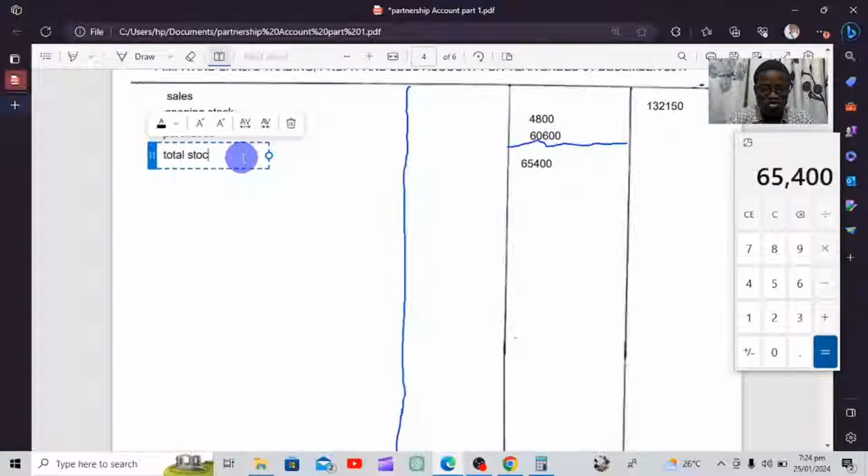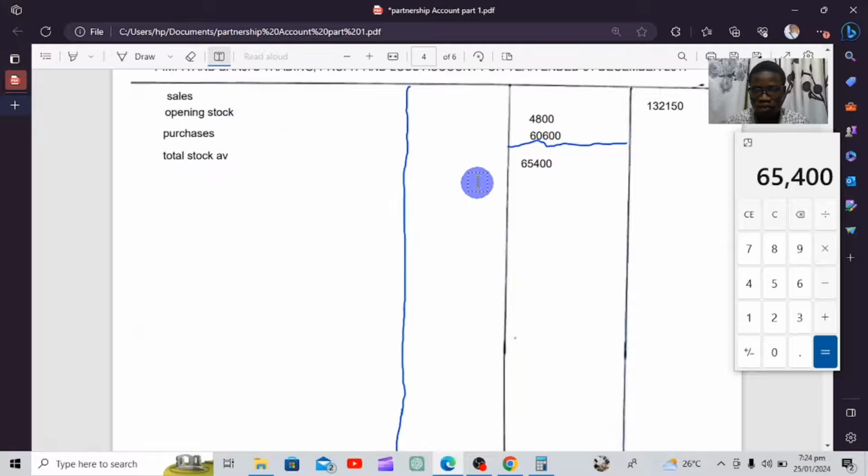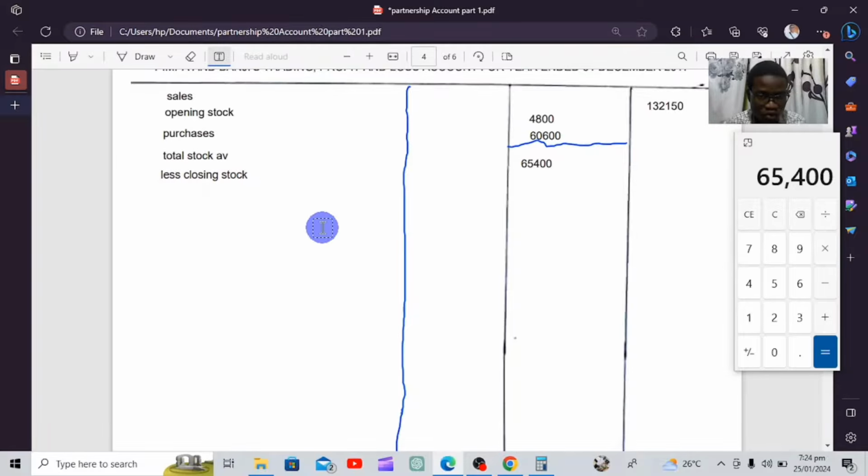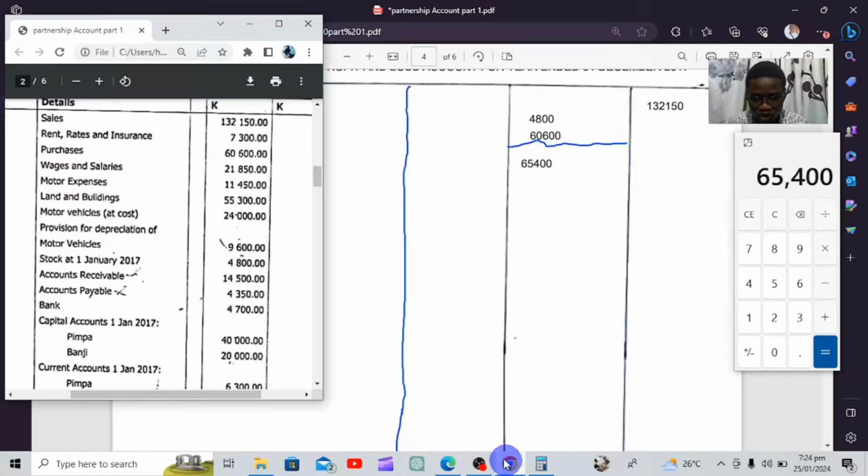So this is total stock. AV means total stock available. Then from our total stock available, we are going to go down and say less closing stock, or less closing inventory. So what was our closing stock?